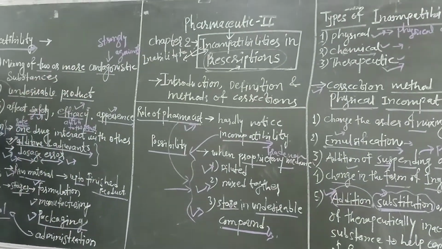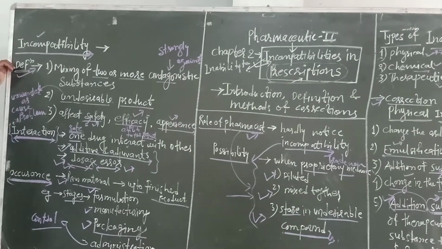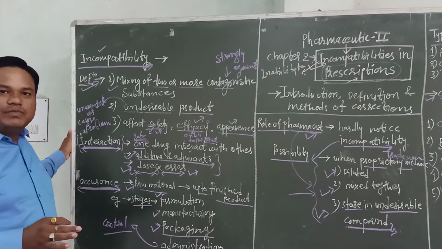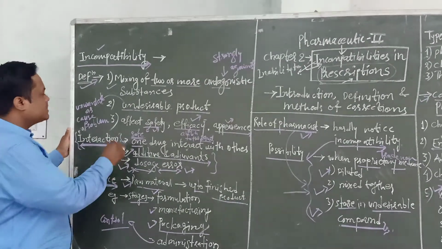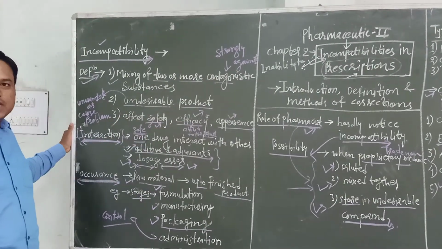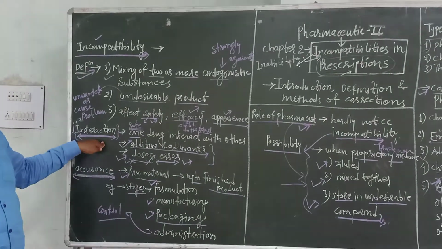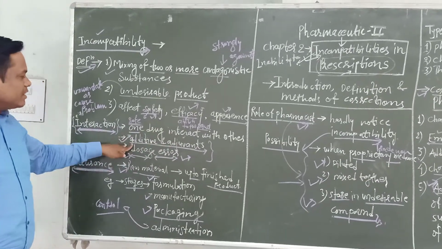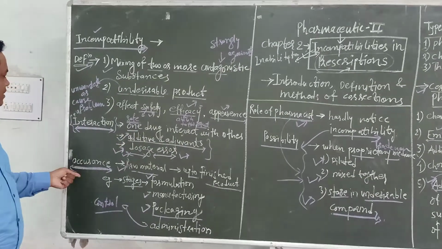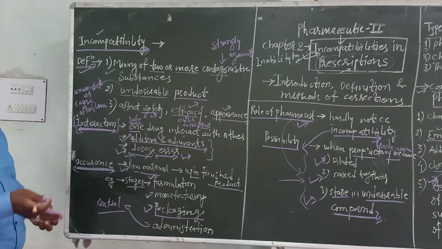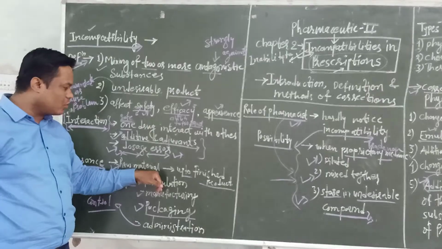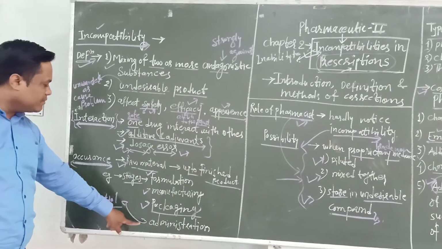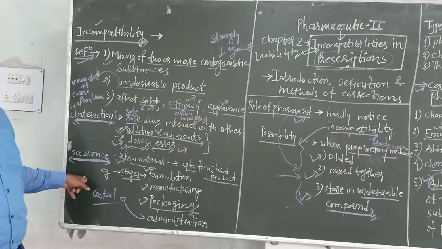First, we have to see the definition of incompatibility. It means mixing of 2 or more antagonistic substances which forms an undesired product which can affect the safety, efficacy and appearance of the pharmaceutical preparation. Then second, interaction means interaction between two drugs and their adjuvants, and dosage error. And third, what is the occurrence? Occurrence means during the steps of the preparation, starting from raw material to finished product, at different stages: formulation, manufacturing, packaging or administration.